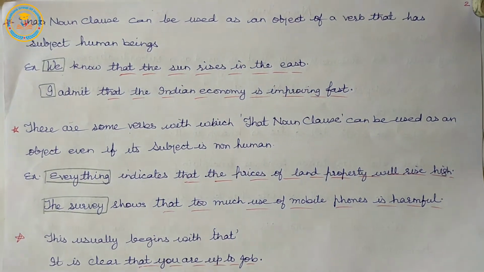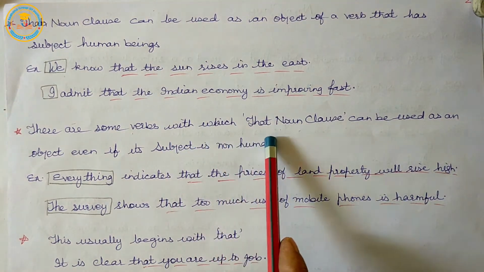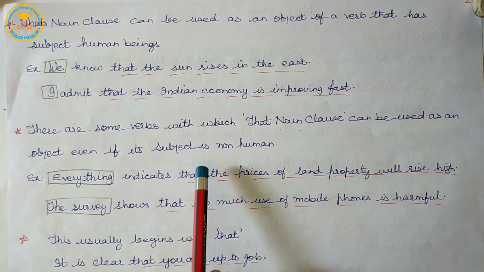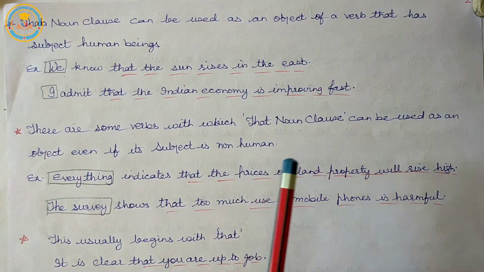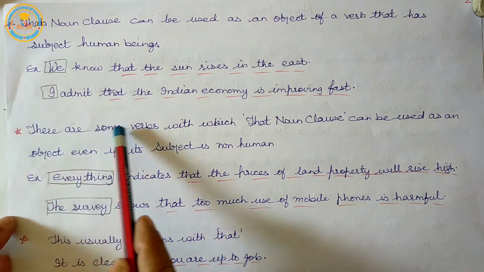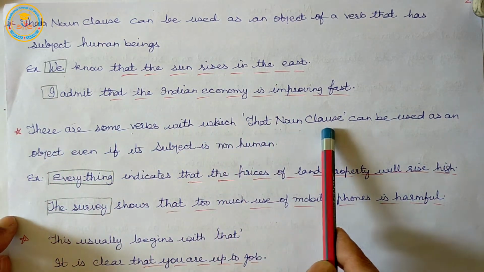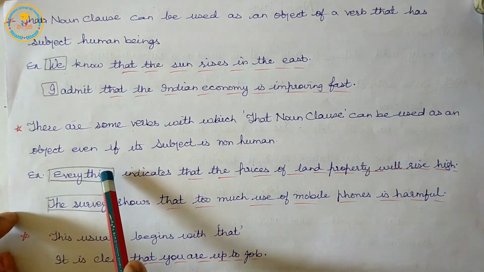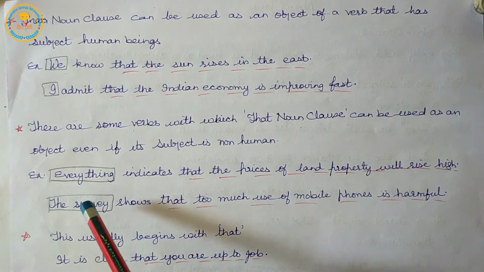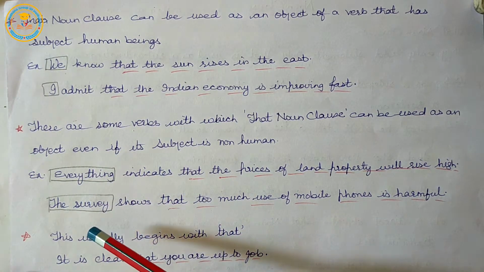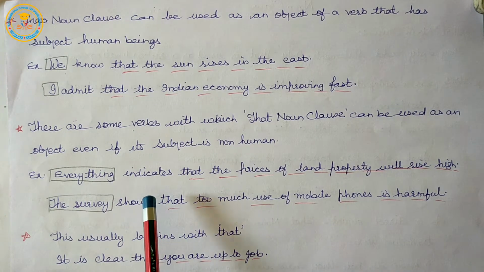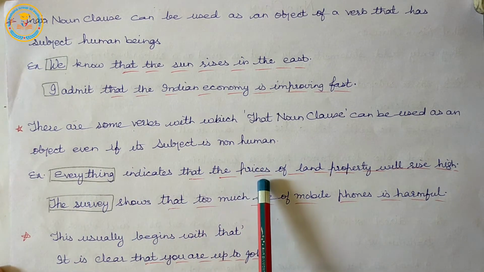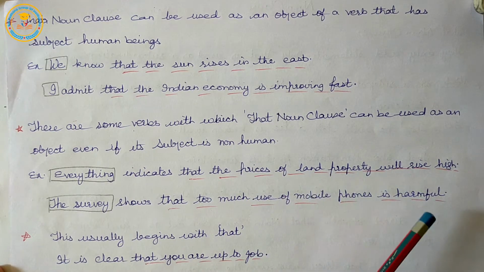There are some verbs with which that noun clause can be used as an object even if its subject is non-human. Example: everything indicates that the prices of land property will rise high.